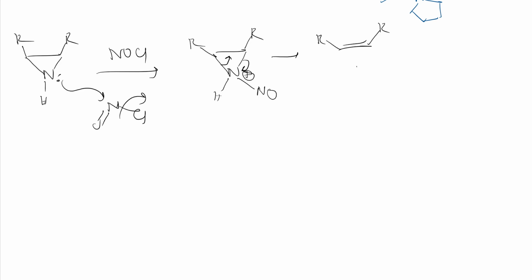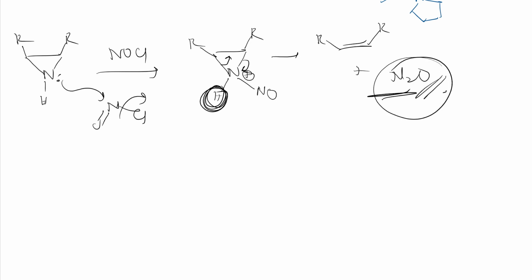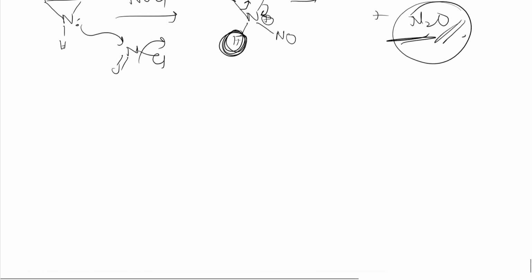Along with that I'll get N2O plus, this is how we get the structure of N2O plus. This hydrogen will be lost further and we will get N2O. So it is not N2O plus, it is simply neutral N2O, because this hydrogen will be lost and I'll get N2O, right?